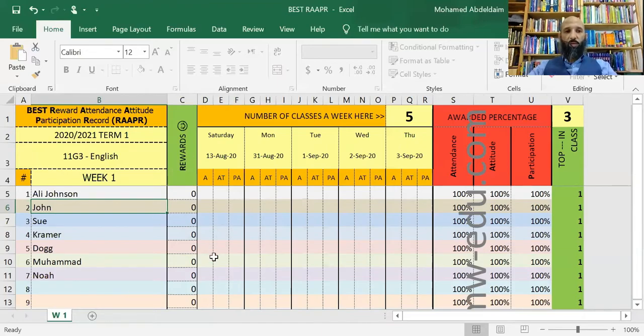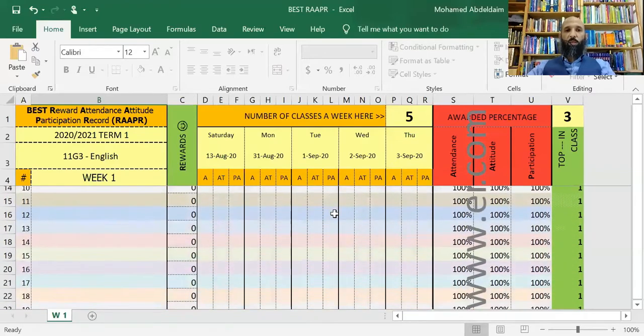So if you're giving a reward to Kramer and they're all in white, then instead of rewarding Kramer, you can reward Dog, for example. And that's why it's color coded, because when you go down here, you know that the light blue color is for Kramer and light red color is for Dog. So no confusion.